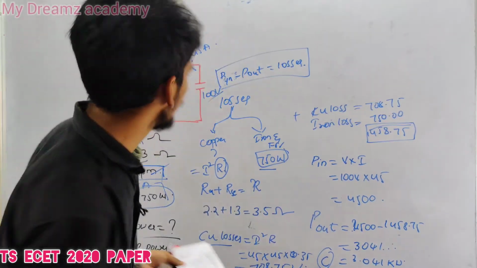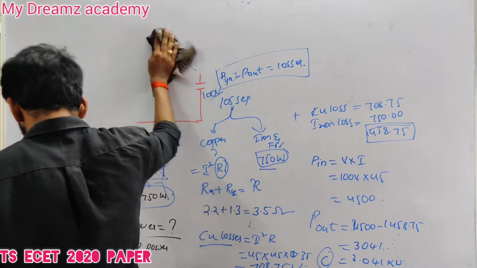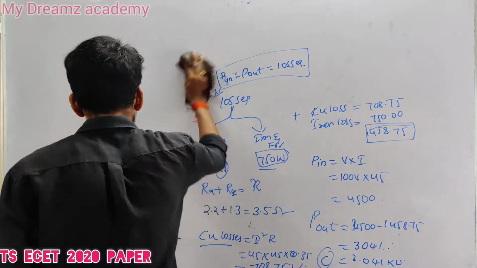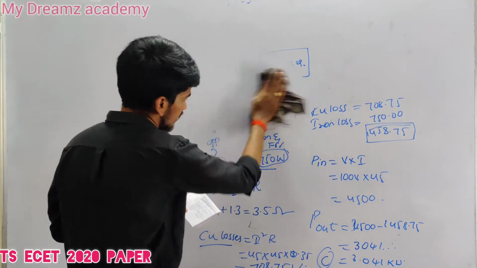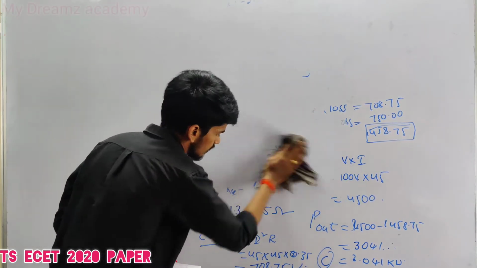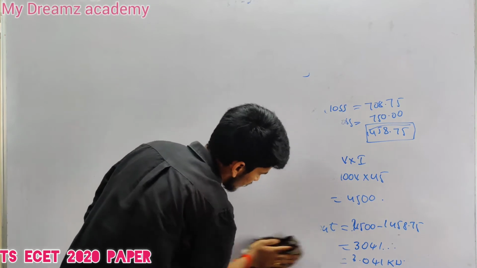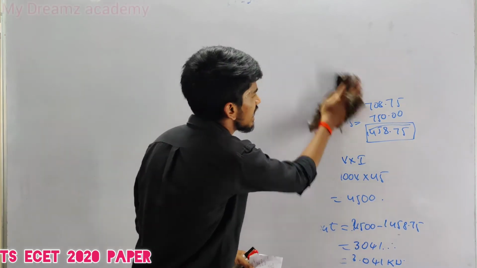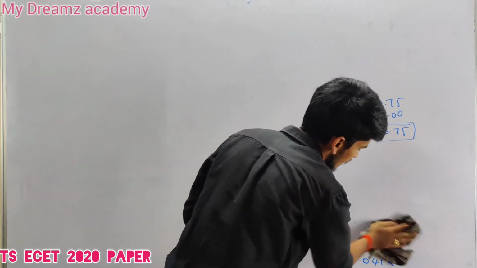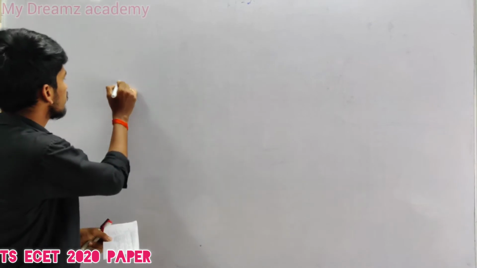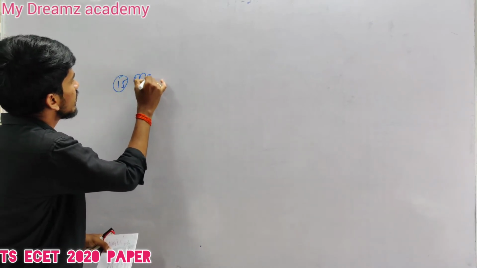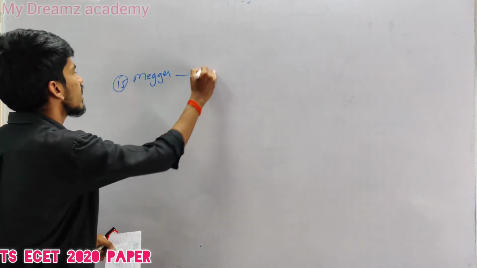When coming to our next question, the 15th question, the megger is used to measure. Generally, the megger is used to find high resistance or earth resistance or insulation resistance or any resistance. So our 15th question is: megger is used to find.